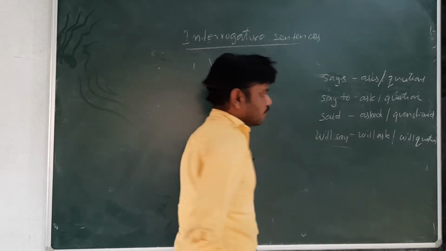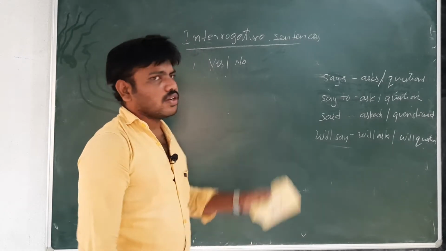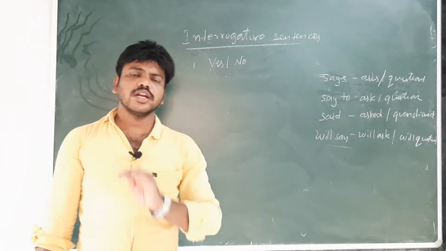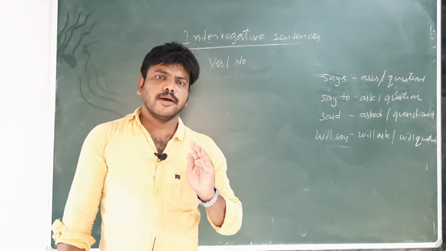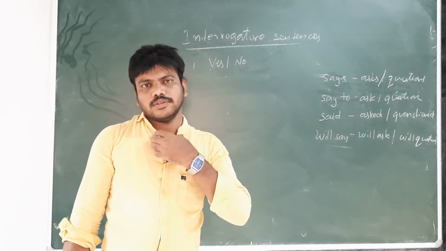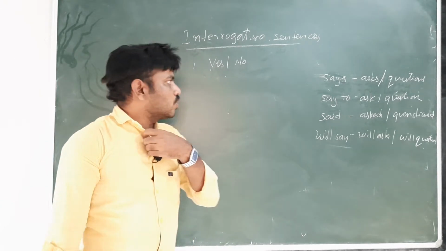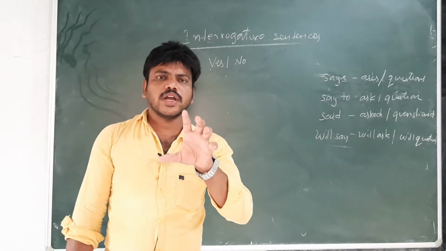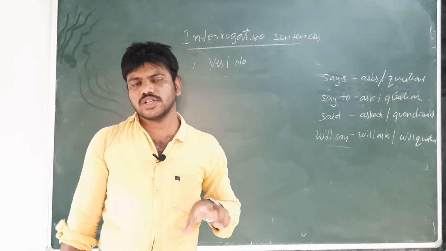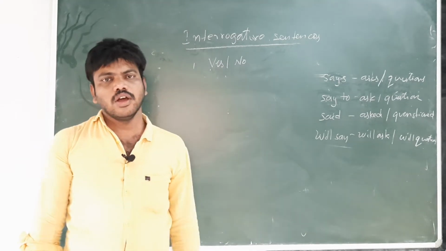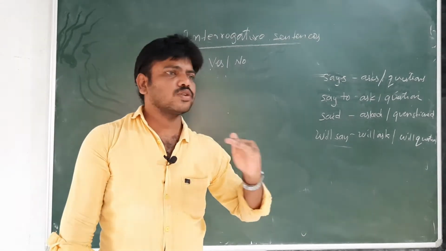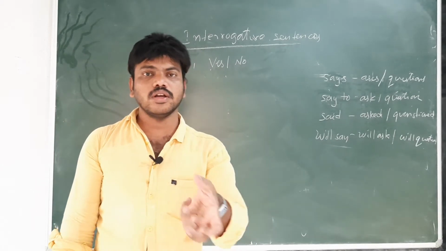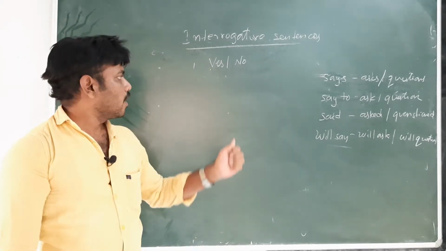So these are very important in interrogative sentences. In interrogative sentences we should not write "that" or "said that". So we should follow this. An interrogative sentence means asking questions to others. It is called an interrogative sentence.